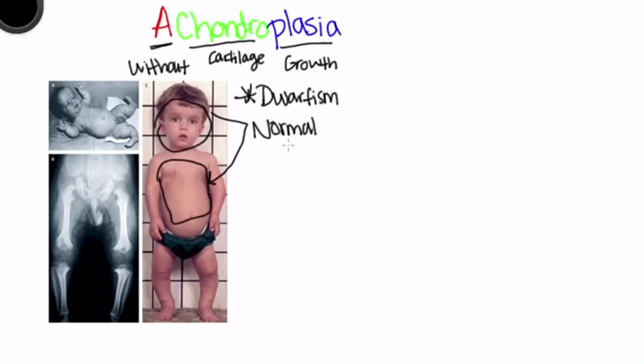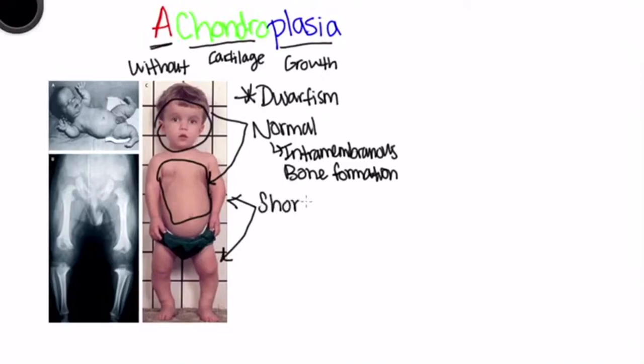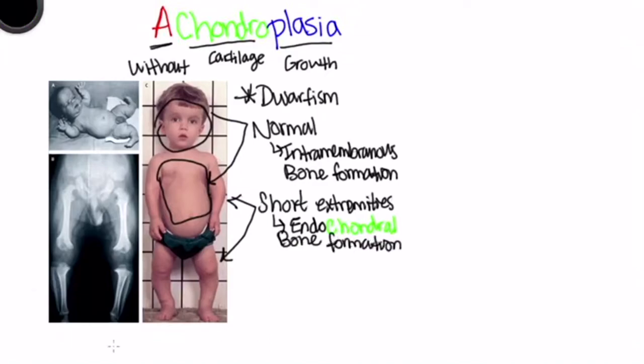And the reason that this occurs is, if you may recall from embryology, there are two types of bone formation. Intramembranous bone formation, this is not affected. However, you may notice in these individuals that their extremities are shorter. They're not developed properly. This is due to impaired endochondral cartilage bone formation.